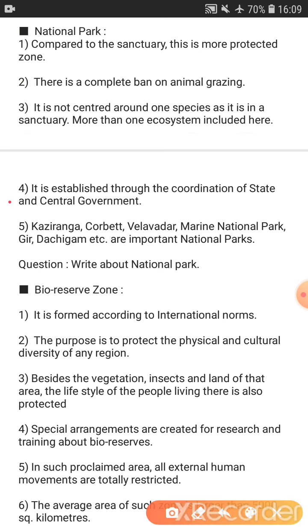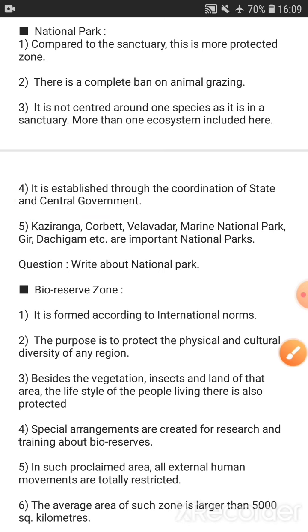Now see the fourth point. It is established through the coordination of state and central government. The national park is set up by the coordination of both the state government and central government. Now see the examples of some famous national parks of India: Kaziranga, Corbett, Belvedere, Marine National Park, Gir, Dachigam. These are the famous national parks of India.